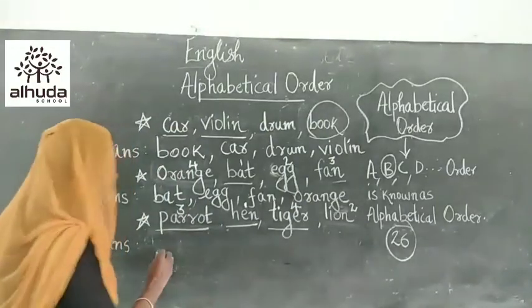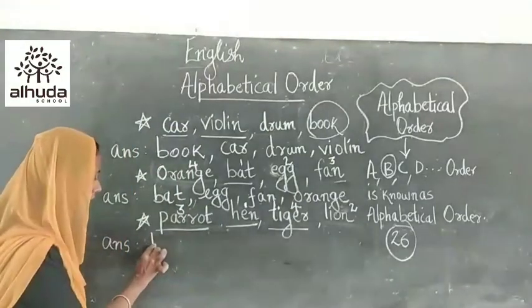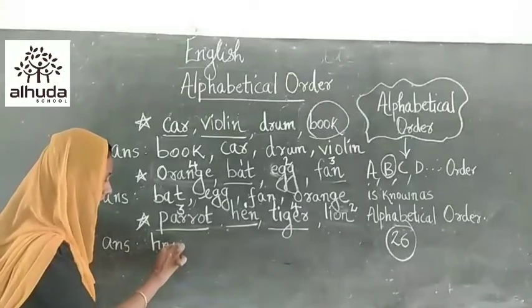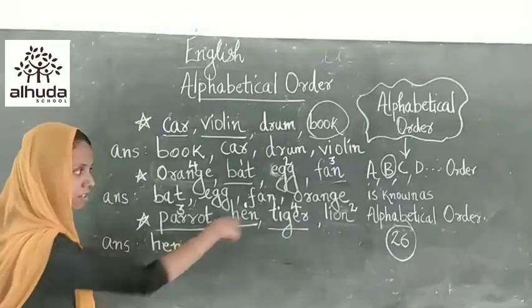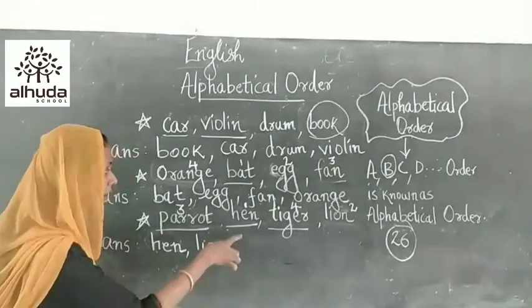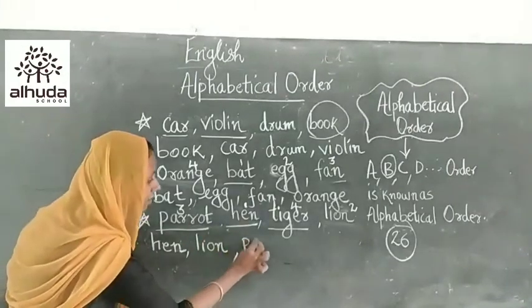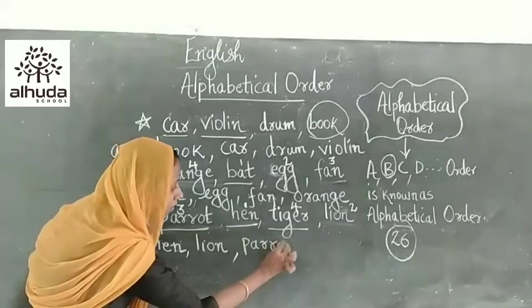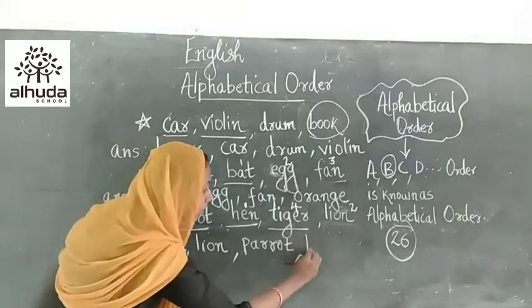Understood? So we can write these words in alphabetical order. First one is hen, as it begins with H. Second one is lion. Third one is parrot. And last one, tiger.